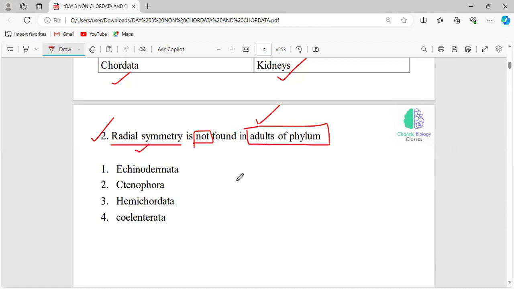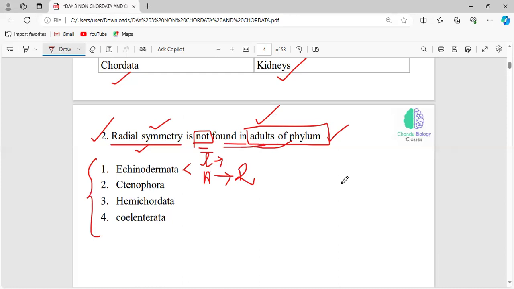If we cut an organism at any plane, we get two equal halves. Don't get confused: in Echinodermata we have an adult stage and a larval stage. In the larval stage they have bilateral symmetry, and in the adult stage they have radial symmetry. The question asks: radial symmetry is not found in the adults of which phylum? Choose the correct option.